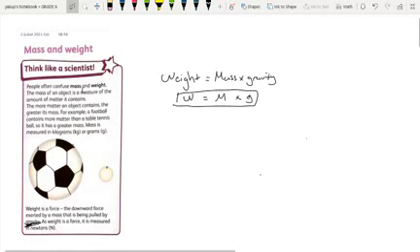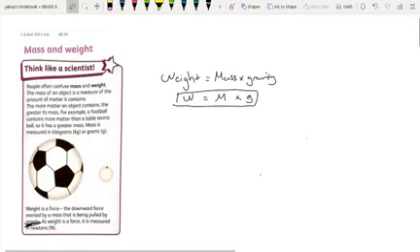The mass is the amount of matter in any object, and mass never changes from one planet to another, because mass doesn't depend on gravity. Mass never changes in the universe, but the weight can change. Why? Because the weight of any object depends on the gravity with the mass.